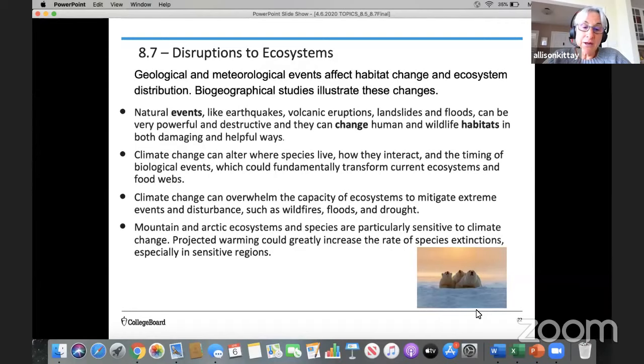And finally, and you guys have probably all heard of this, mountain and Arctic ecosystems and the species that live there are particularly sensitive to climate change. And I'm showing you a picture of polar bears because we know that in the Arctic, the increase in temperature is causing the icebergs to melt and disrupting the habitat for those polar bears.